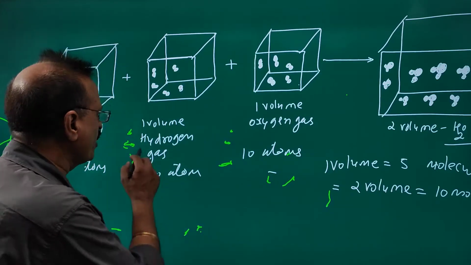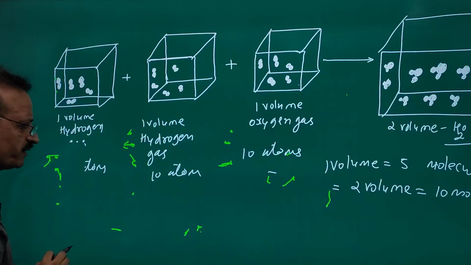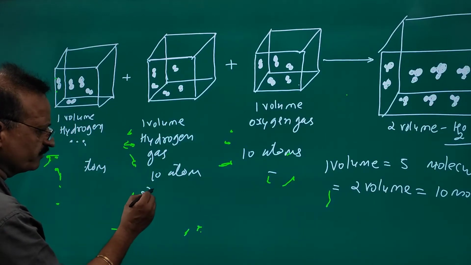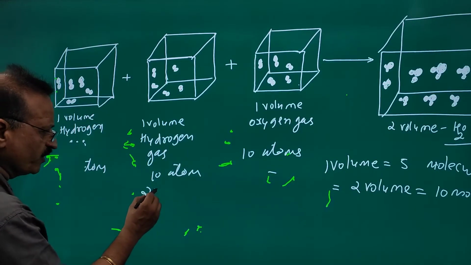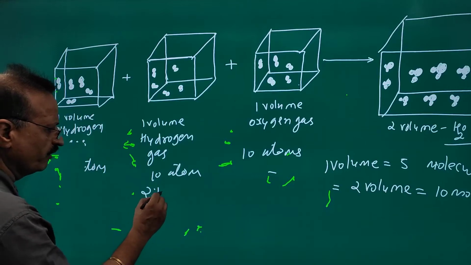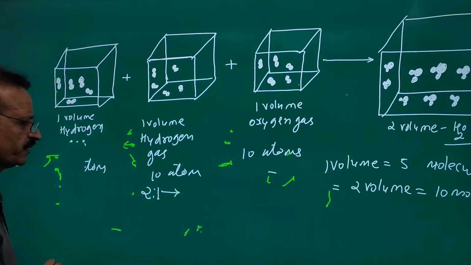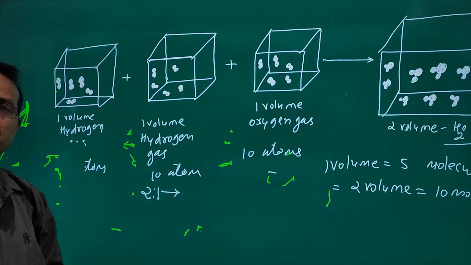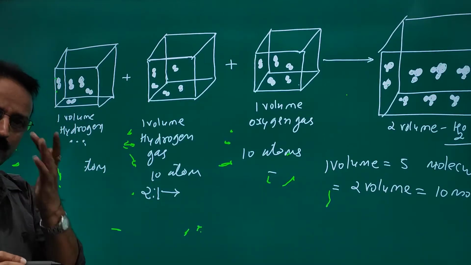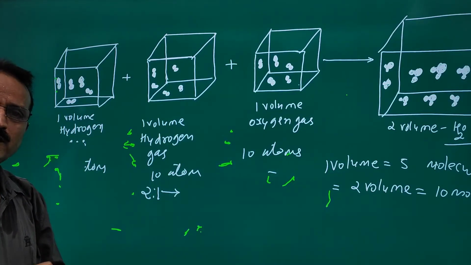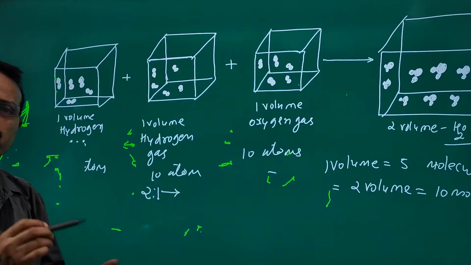So the ratio of hydrogen and oxygen is what? Hydrogen is 2 atoms, 1 molecule, and oxygen is 1 molecule, which means the ratio of hydrogen and oxygen in water is 2:1.